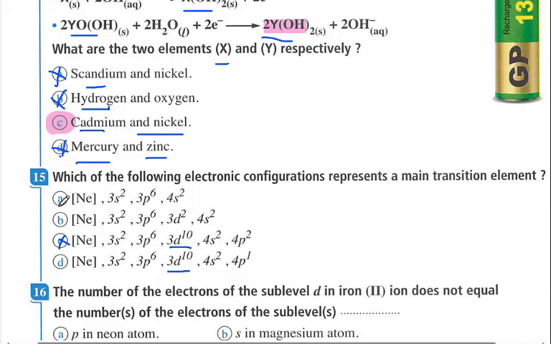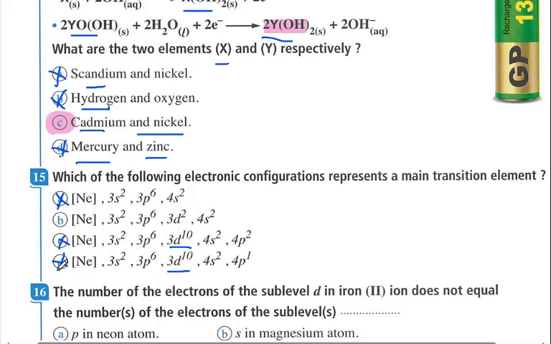If there is no d at all, it is not correct. Here the d sublevel is completely filled. By definition, they contain electrons in the d sublevel but not completely filled.